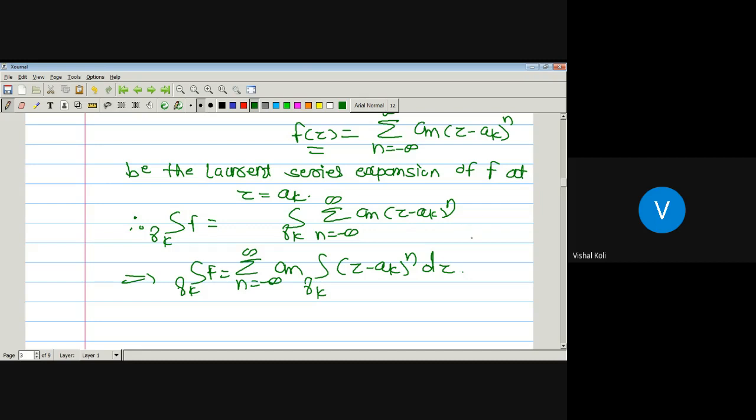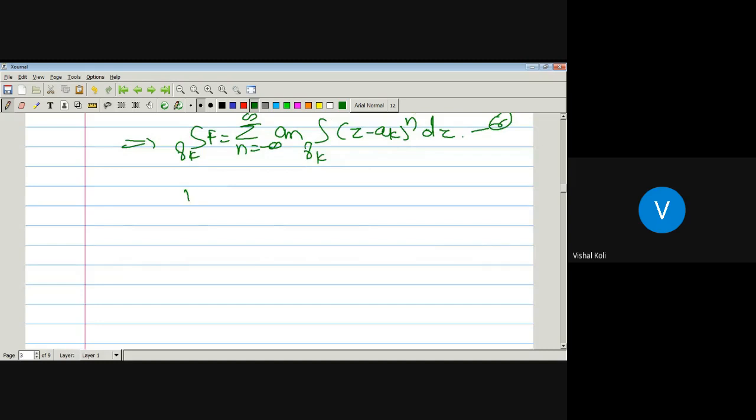Take this one as equation number 6, and we know the integration over the curve gamma k of (z minus ak) to the power n dz. Now, the integration over the curve gamma of (z minus a) to the power n dz is equal to 0 whenever n is not equal to minus 1, and it is equal to 2 pi i whenever n is equal to minus 1. Here the singular point will be a and the curve will be gamma.